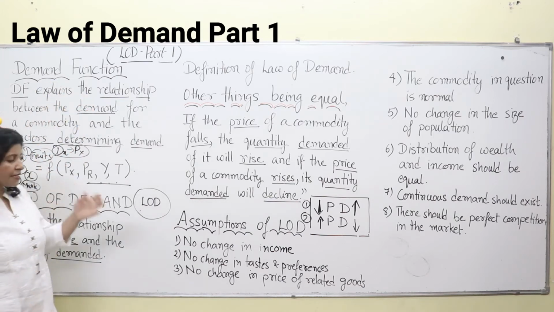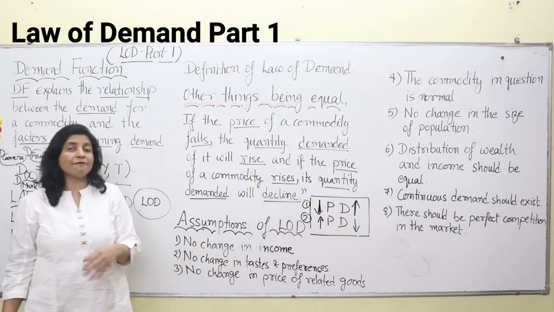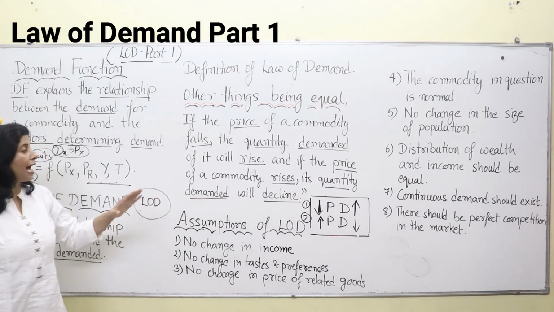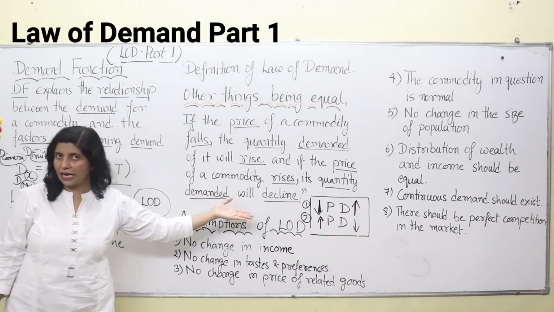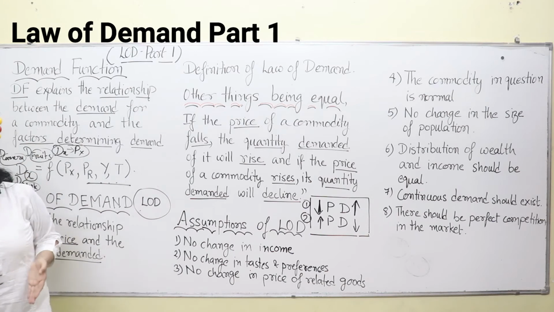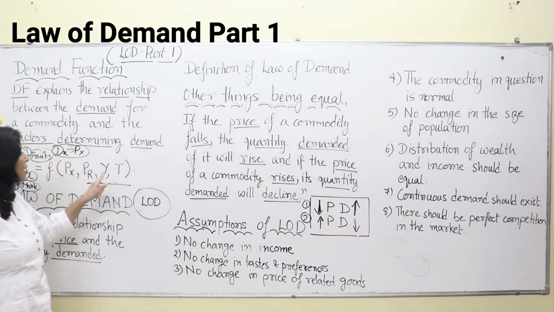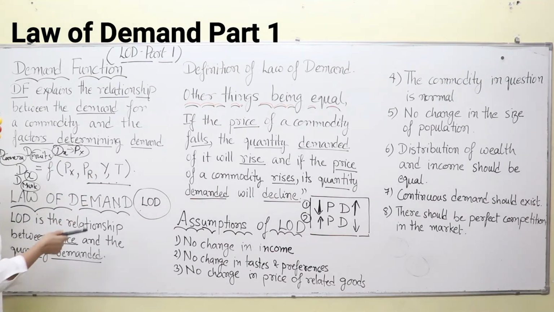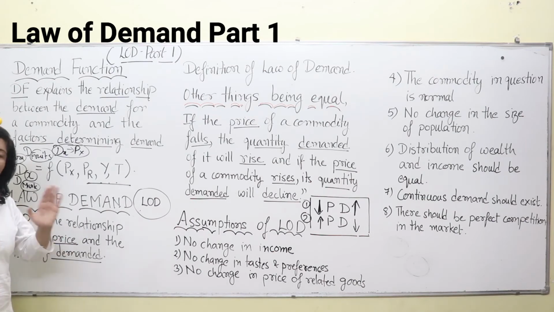If I am purchasing clothes from a roadside vendor or from some small shop, and my income increases twice or thrice or more, then I will not tend to purchase my attire from that roadside shop or vendor. I may go to some very big mall or big shop and purchase expensive clothes. So with an increase in income, we tend to purchase expensive items. So the law of demand is not operating in this case. That means your income should be stable at the existing level.